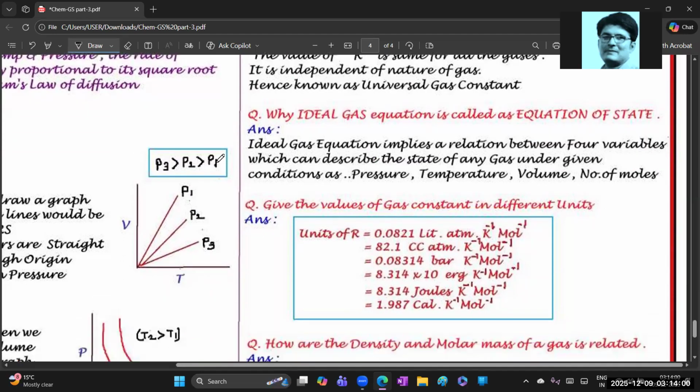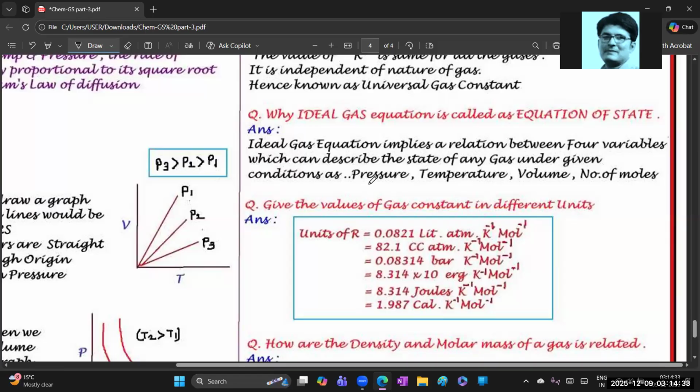Next, why is the ideal gas equation called the equation of state? Important one. Why? Because the ideal gas equation mainly implies or explains a relation between four variables. What are those four variables? Parameters like pressure, temperature, volume and number of moles, which can describe the state of any gas under given conditions.